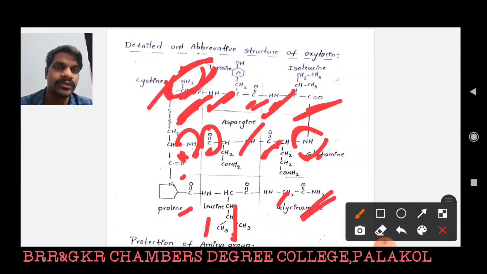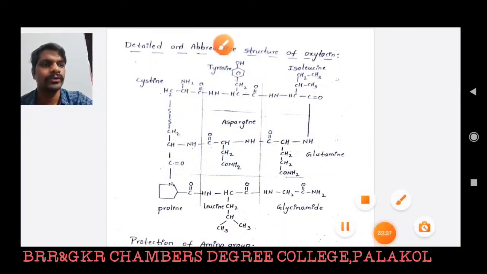So that is the first point. Based on that, we said that oxytocin has one free imino group. So this is the structural elucidation of oxytocin. Now we are moving on to determine the synthesis of oxytocin.